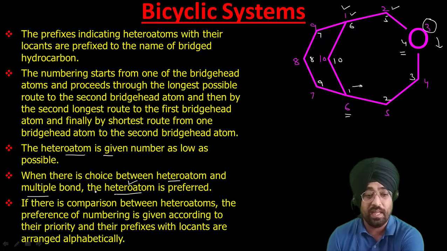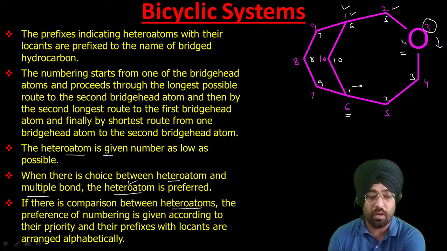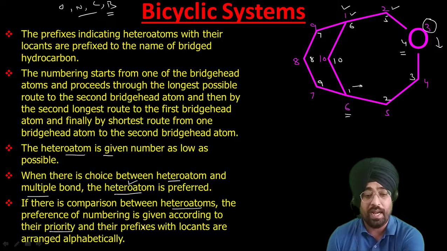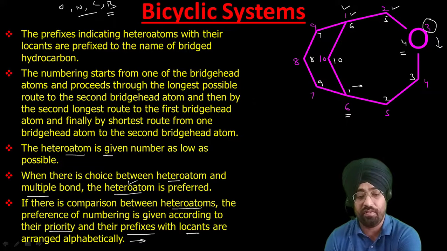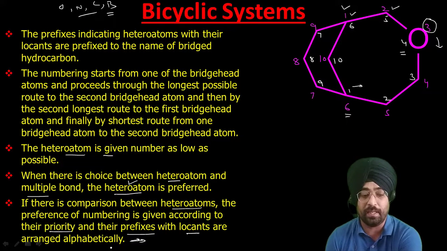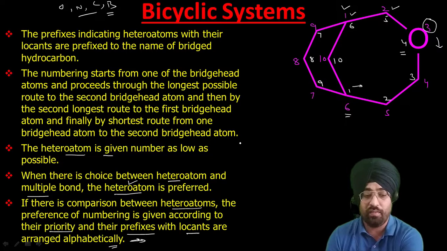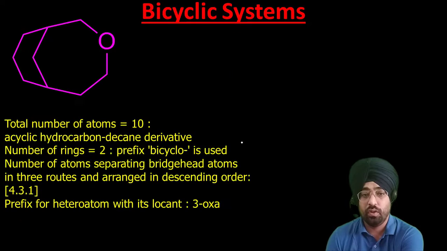And if we have two types of heteroatoms, then we have to choose according to their priority, that we have already discussed. First the oxygen family, then the nitrogen family, then the carbon family, then the boron family. Their prefixes with the locants are arranged alphabetically. After assigning numbering, when we write the name, we have to write them alphabetically. So you have to be very careful about these things.